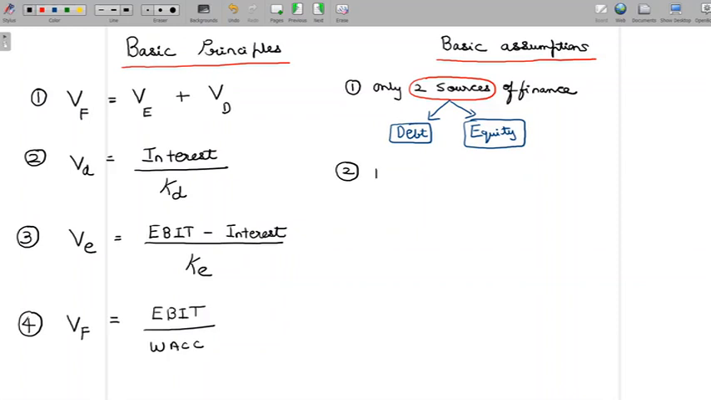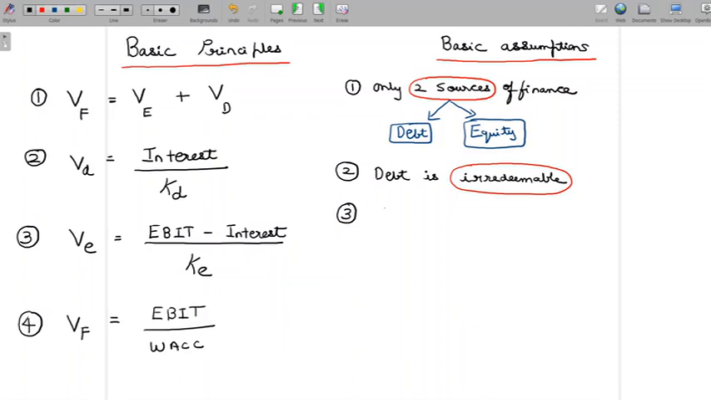Second is debt is irredeemable. That is the second assumption. What we mean by irredeemable is that there is no question of repayment of the principal. Once a company has raised finance in the form of debt, the only obligation for the company would be regular payment of interest on debt or regular payment of coupon. So that's the only obligation. There is no obligation for the company to repay the principal value. So that's the meaning of the second assumption.